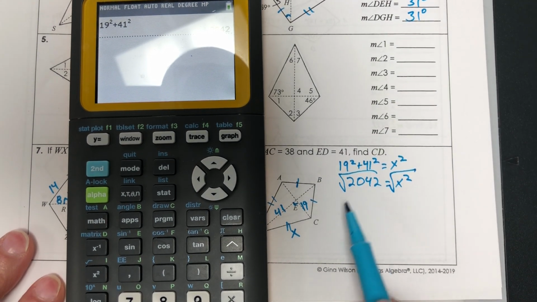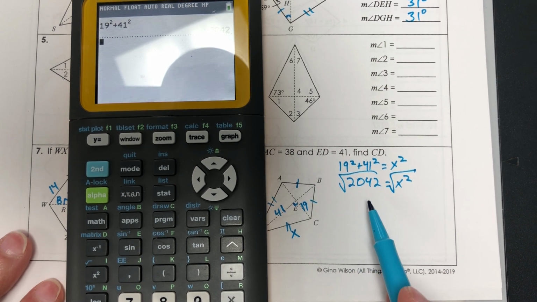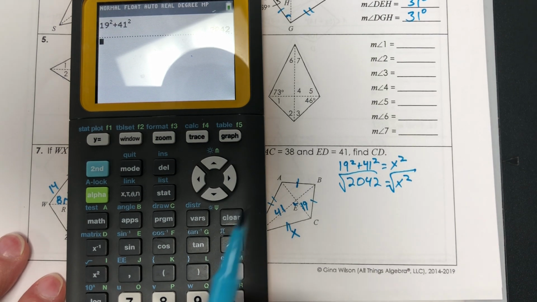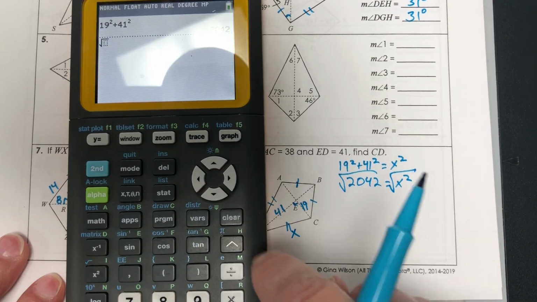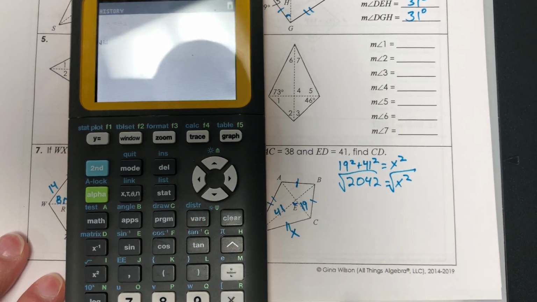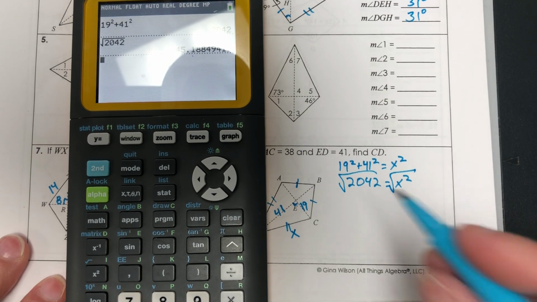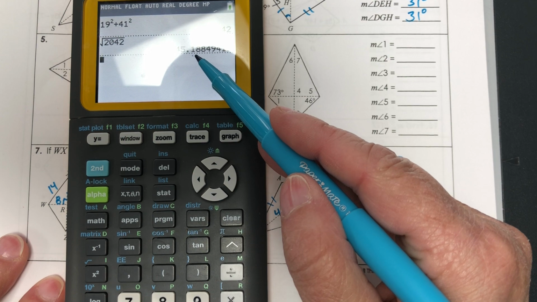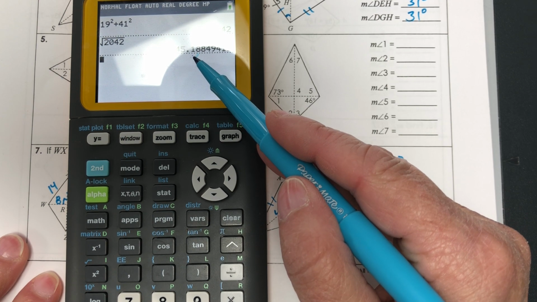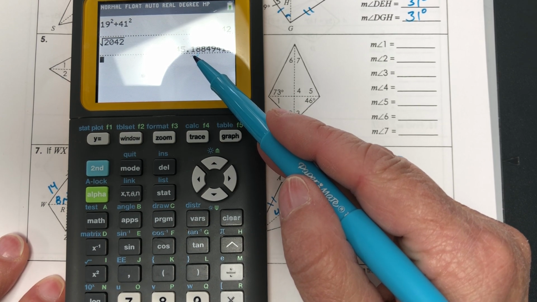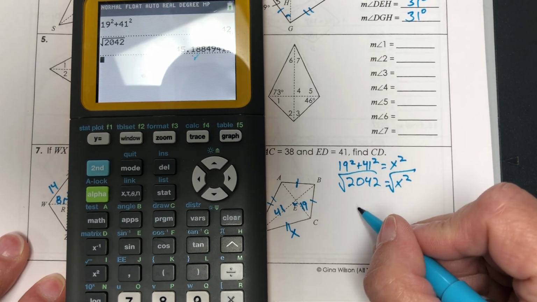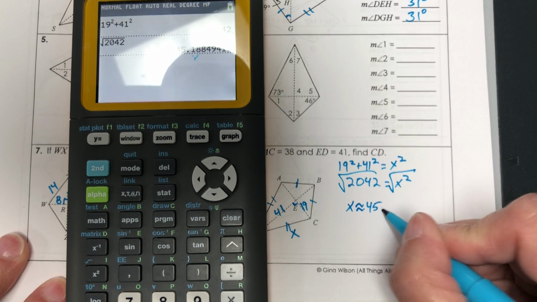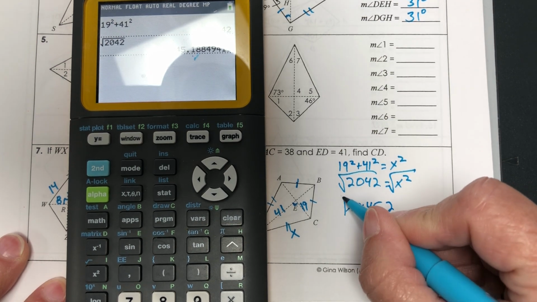It's always good if you show me what you get here. That way, if there is a mistake, it makes it a lot easier for me to figure out exactly what you were doing wrong. So square root of 2042. Again, what's behind my first decimal is a 5 or bigger, so I'm going to round up. So 45.2. So x is approximately 45.2.